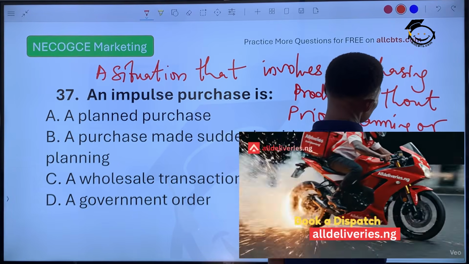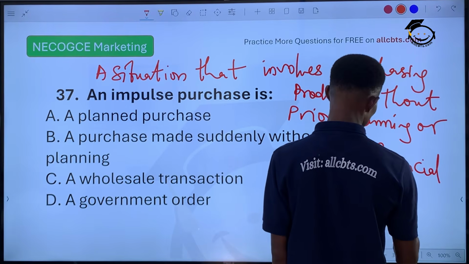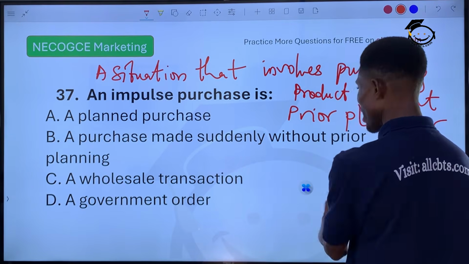And this happens through persuasion or emotion. You just see something you like that appeals to your emotion, you buy it.